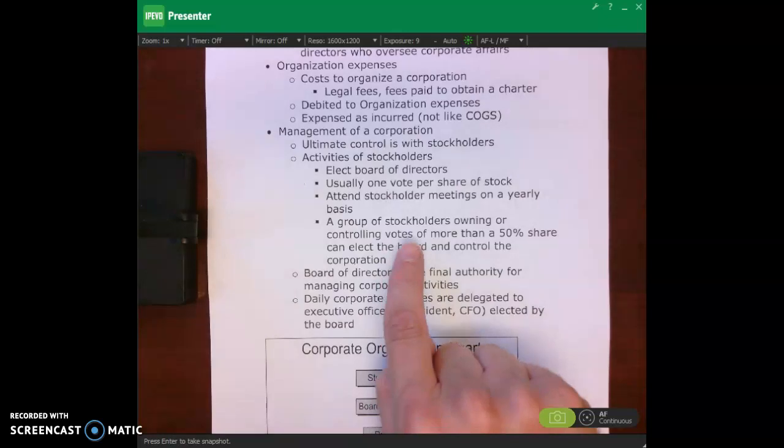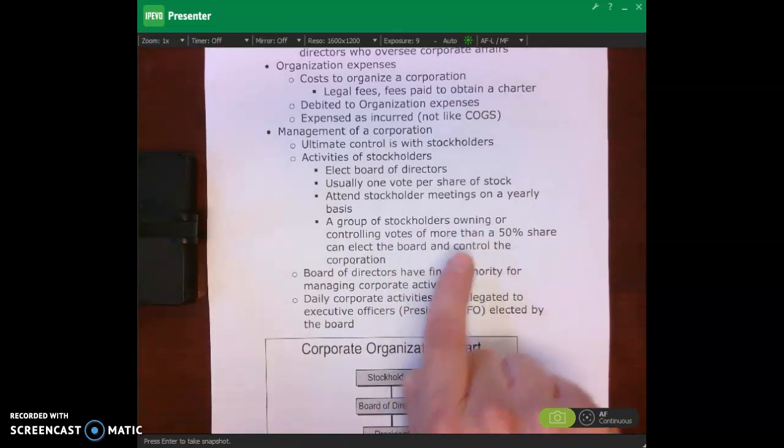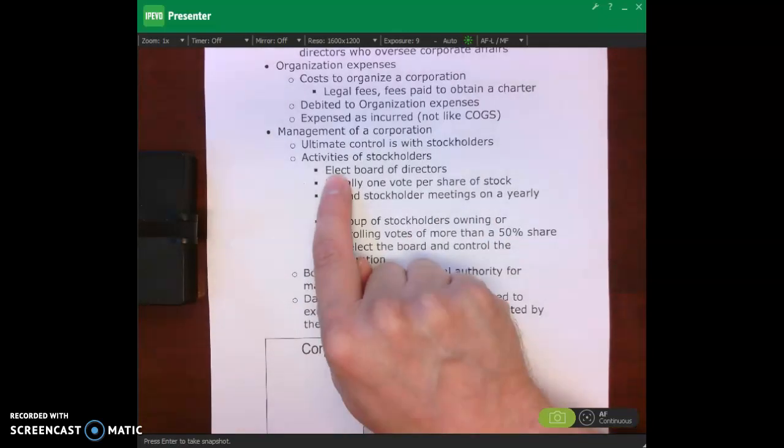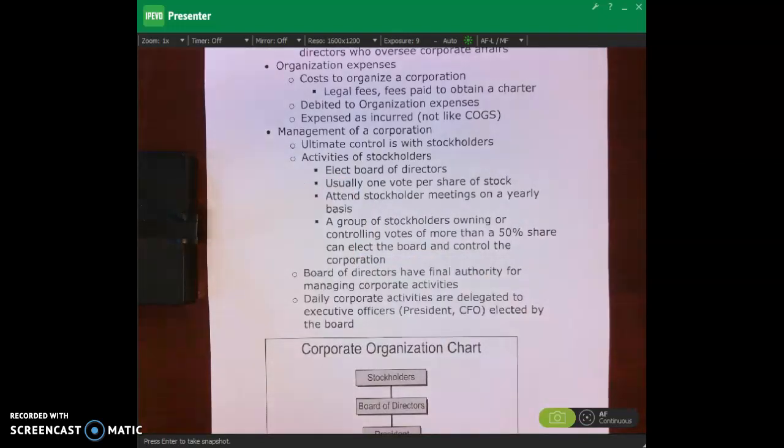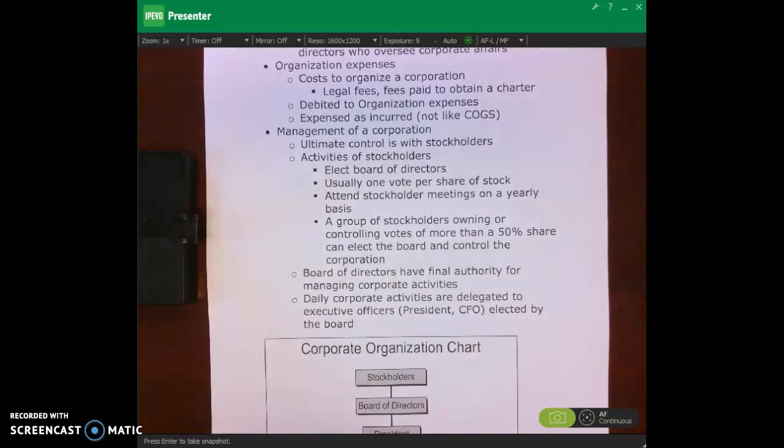But if you have a group of stockholders who own 50% or more, then they can elect the board of directors that they want to. And then the board of directors will do their bidding, so to speak. Okay.